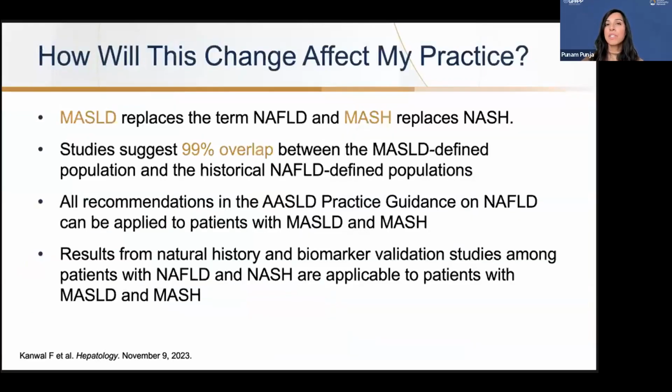So how will this affect my practice? It shouldn't. Educating your patients is important about the name change. Let them know that MASLD replaced NAFLD and MASH replaced NASH. All recommendations that the AASLD practice guidelines give you on NAFLD also apply to MASLD and MASH.